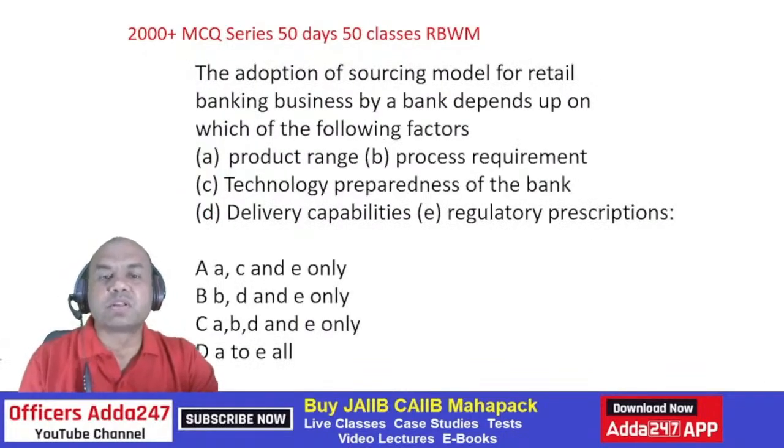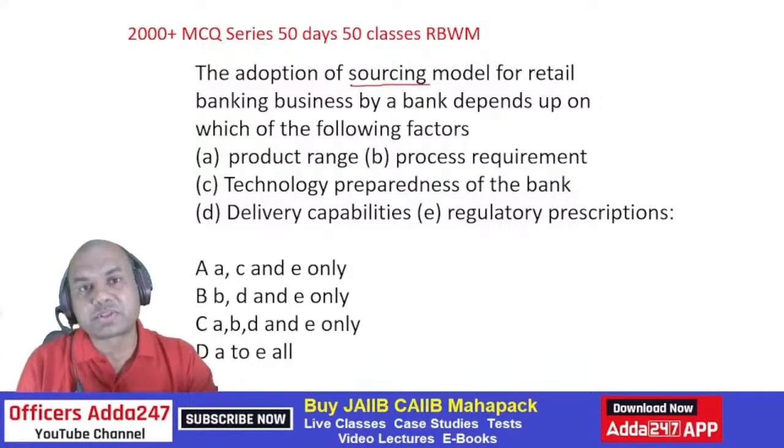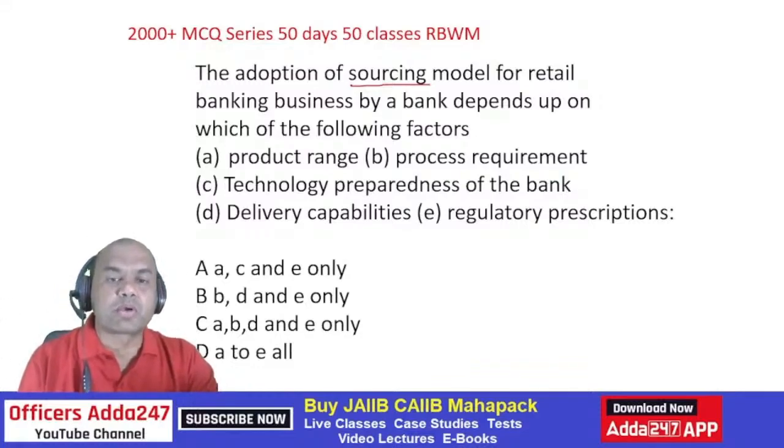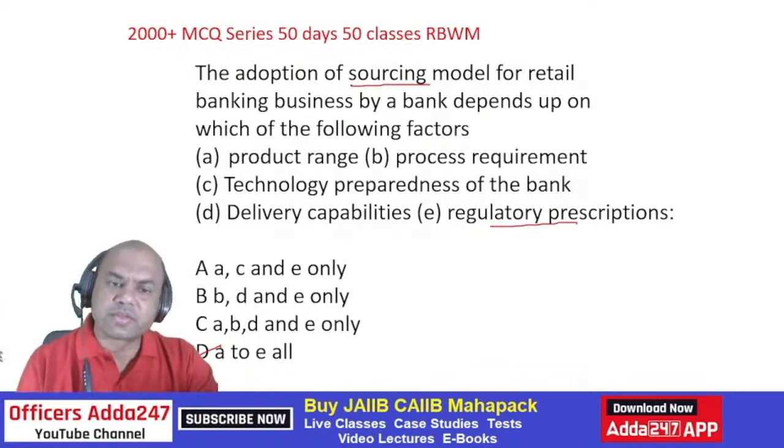The adoption of sourcing model for retail banking business by the bank depends upon which of the following factors? So which are the factors which relate to the sourcing model? Sourcing model means all that segmented approach and other approaches. Product range, process requirement, technology preparedness, delivery capabilities, and regulatory prescriptions. I think it's everything, isn't it? All of them, A to E all. Because after all, everything is important over here. Regulatory means what? RBI, what does RBI say? That is known as regulations, compliance.